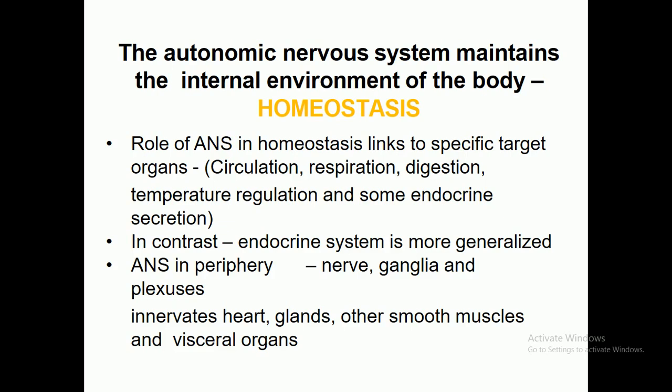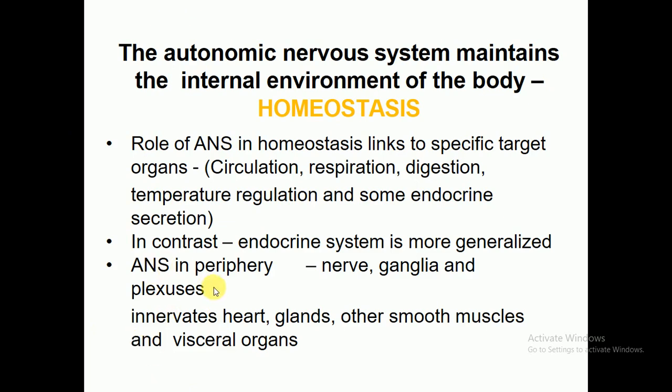For example, blood continuously circulates for 24 hours, while the respiration process is continuous for 24 hours, and the digestive system is also working. Temperature regulation and some other endocrine secretions, they are also under the control of what? They are under the control of the autonomic nervous system. It means that the autonomic nervous system has the tendency to maintain the internal environment of the body. In contrast, the endocrine system is more organized.